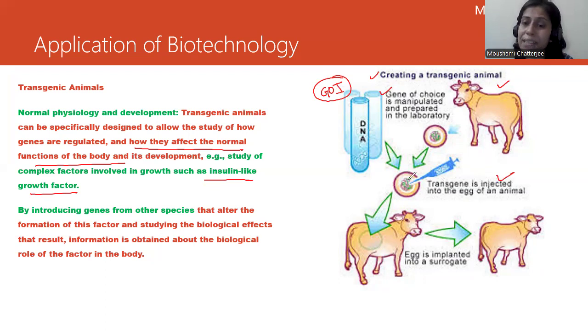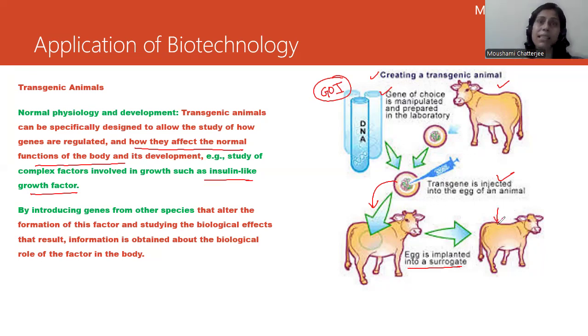And now what happens is this egg is introduced into another cow, which we will call a surrogate cow. So the egg is implanted into the surrogate, and this particular cow is going to give you a transgenic cow, right? So we will try to find out the various kinds of genes and their modifications, and how they react in normal physiology can be studied in this animal.